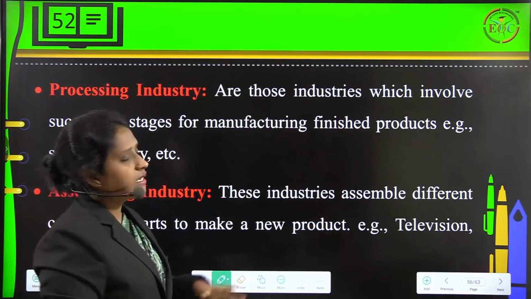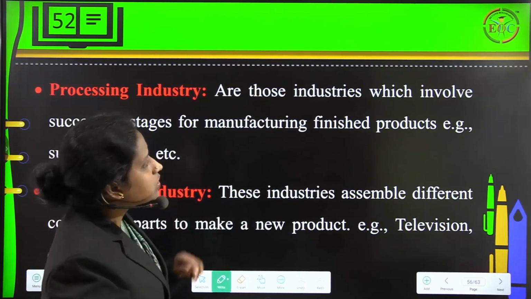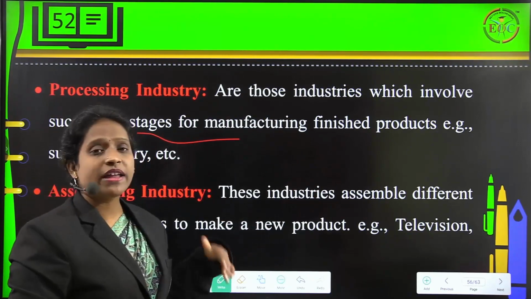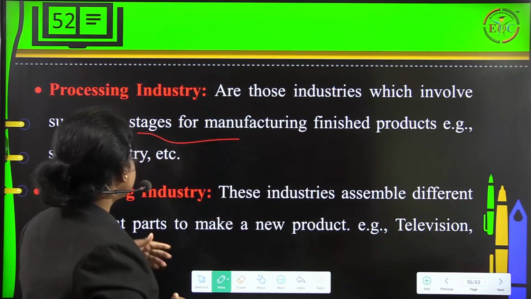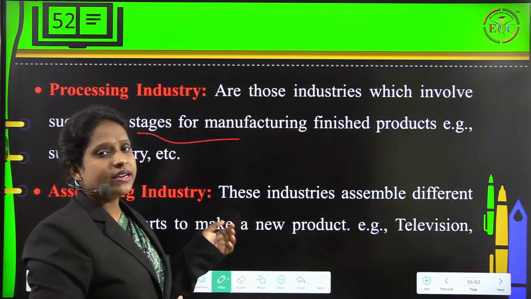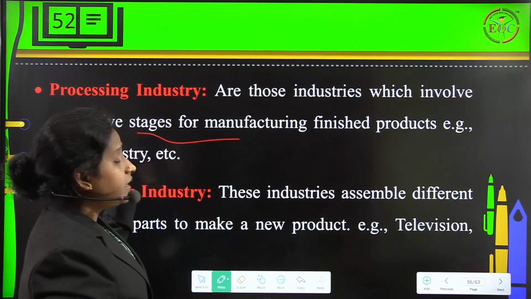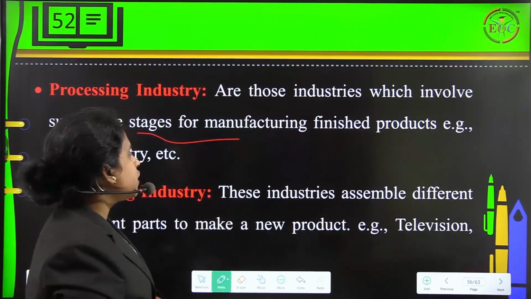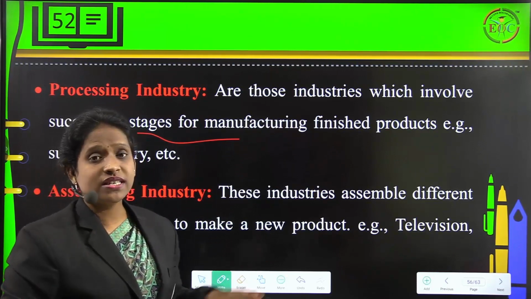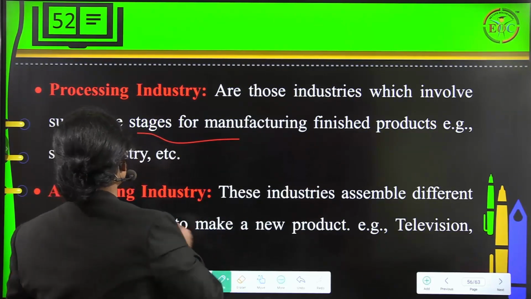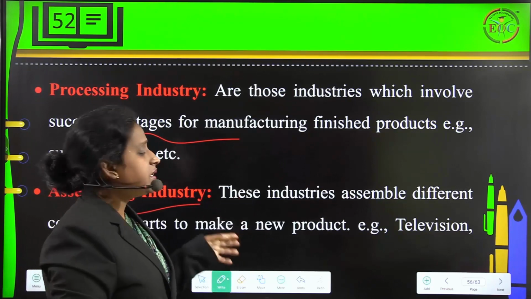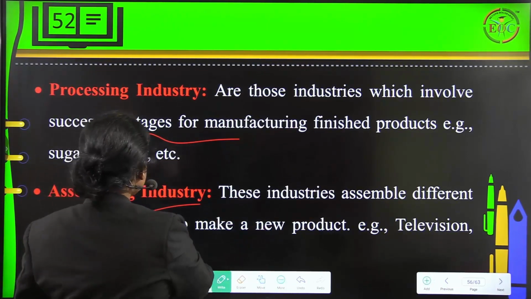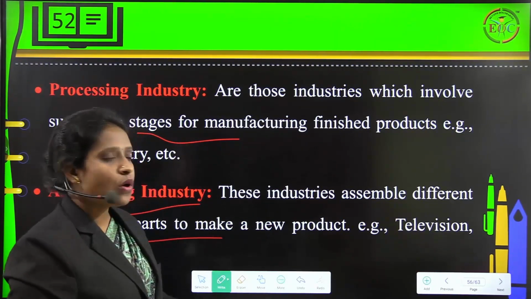Next is processing industry. Processing industries are those which involve successive stages for manufacturing finished products. We can take sugar industries as an example here. So it is an industry which involves successive stages, and those kinds of industries are what we call processing industry. Fine. Next, we have assembling industry. Assembling industries are the industries which focus on assembling different component parts to make a new product.